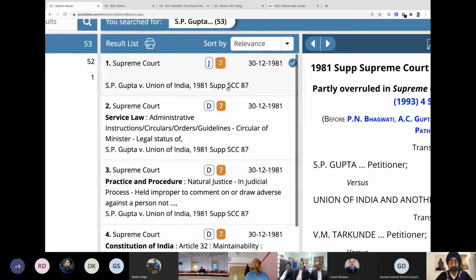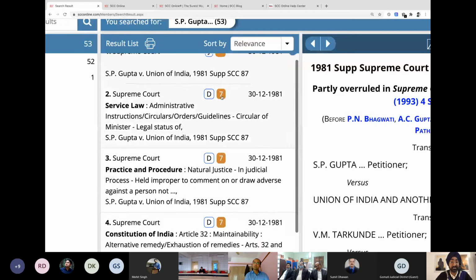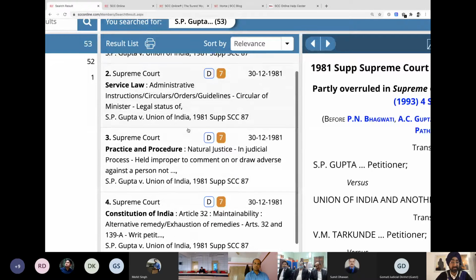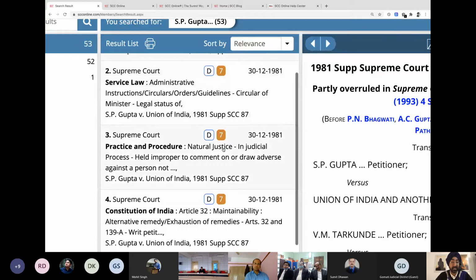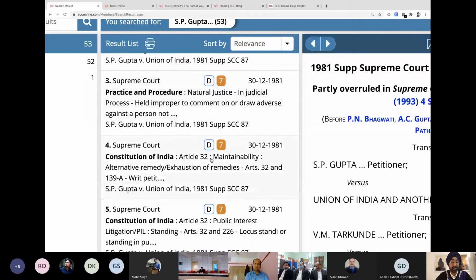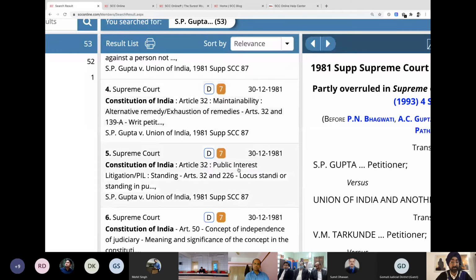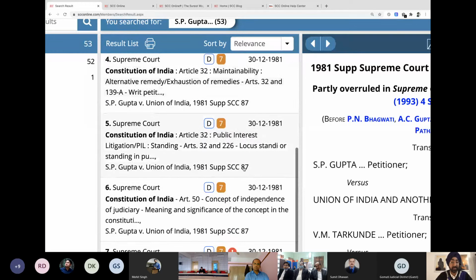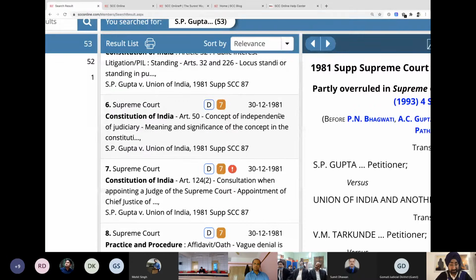But then, if you scroll further, it says D7. 7, we already established what 7 means. D means it's one of the law points. So if you see the law points discussed in this case, as you all know this case: service law, circular of minister that was being discussed, practice and procedure, natural justice, Constitution of India, Article 32, maintainability, alternative remedy. Then again Article 32, but in respect to PIL. Then Article 50 of the Constitution, which is the concept of independence of judiciary and others.